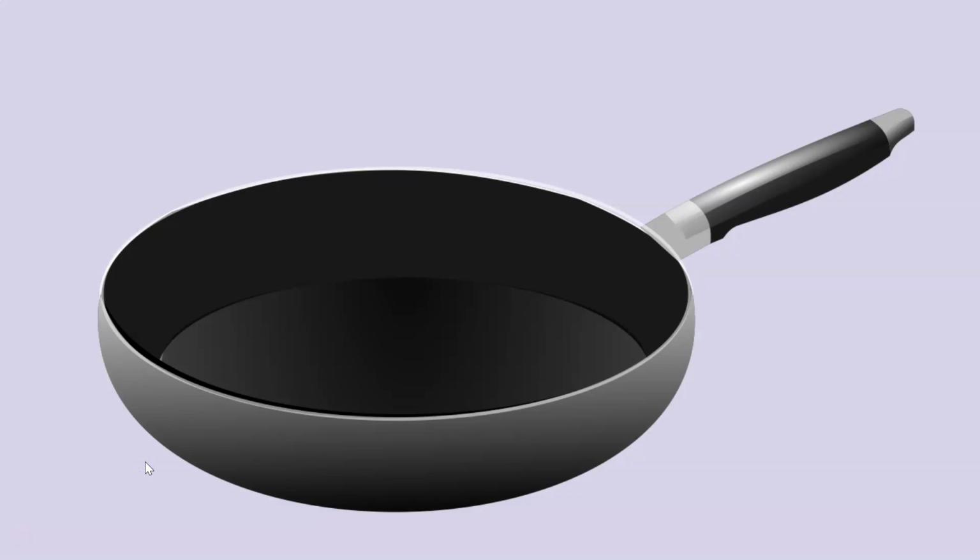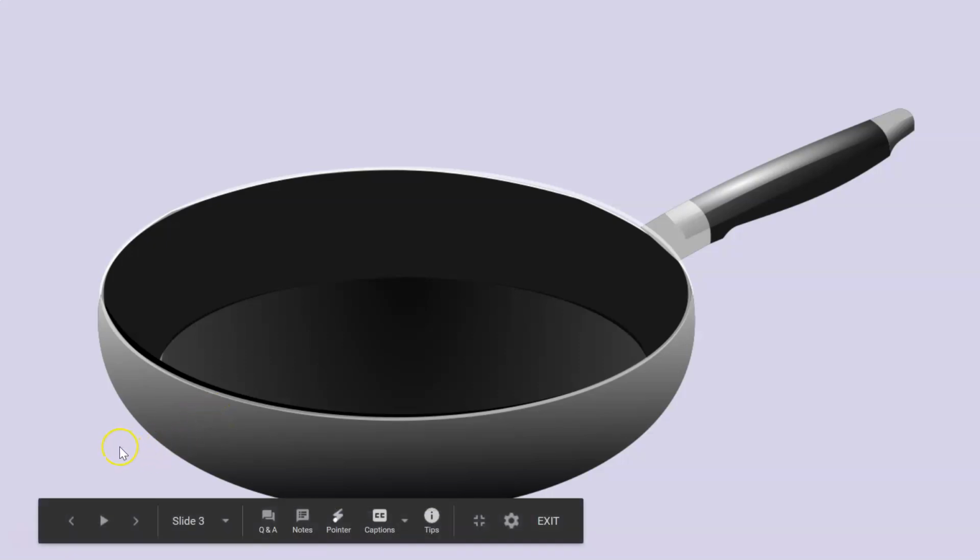This is a pan. Let's sound it out. P, a, n. What sounds do you hear in pan? Go ahead and write the sounds you hear.